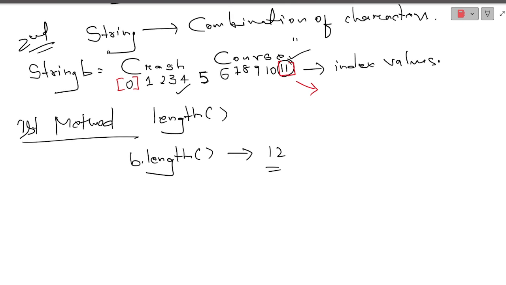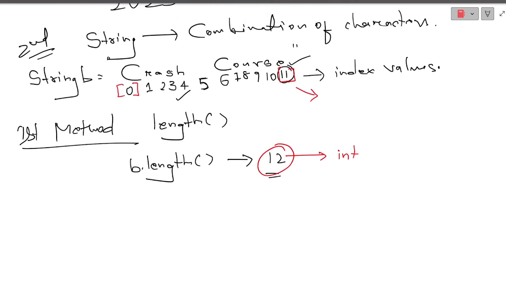So every time, what is the return type of this particular b dot length? As you can see, every time we will be getting numerical values, so it is nothing but an integer. There cannot be a place where it will be 12.5. Every time the number of characters will be whole numbers, so the answer to this particular question will be 12. So b dot length will be an integer, that is 12.